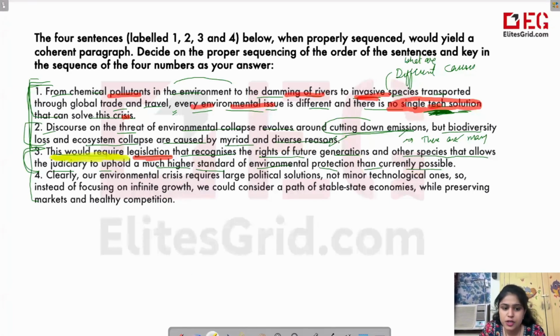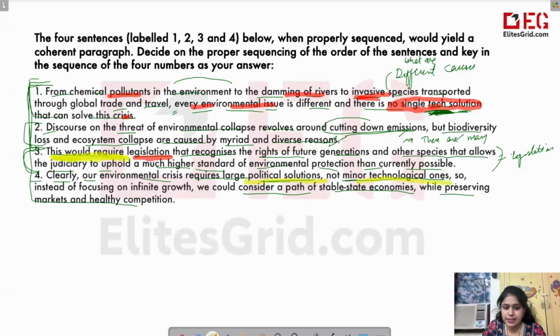So we are talking about some solution here. That there is some requirement of legislation. Some legislation is required to resolve this issue. Then fourth. Clearly, our environmental crisis requires large political solutions, not minor technological ones. So instead of focusing on infinite growth, we could consider a path of stable state economies while preserving markets and healthy competition. Now, this fourth sentence is telling us that we require political solutions and not just technological ones.